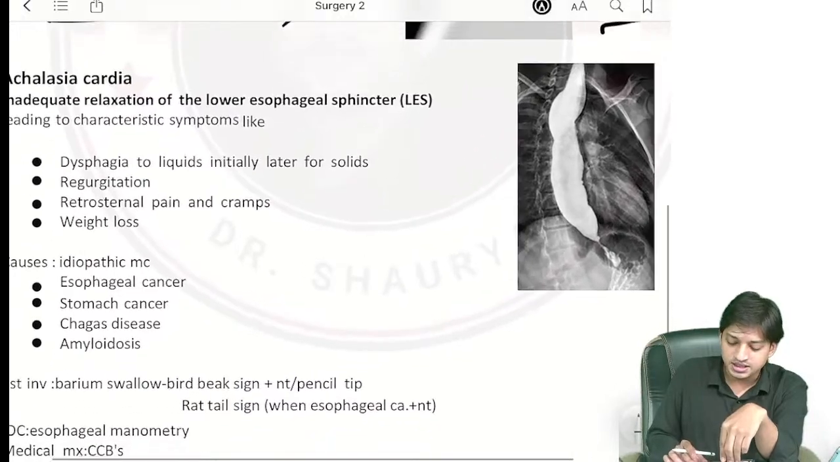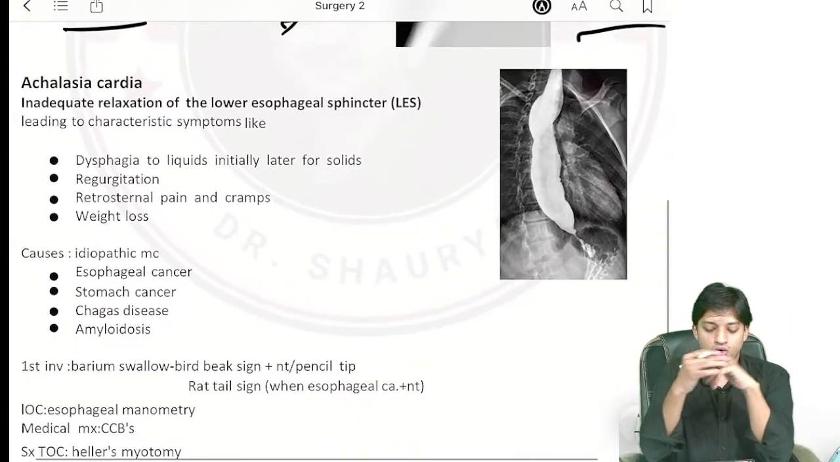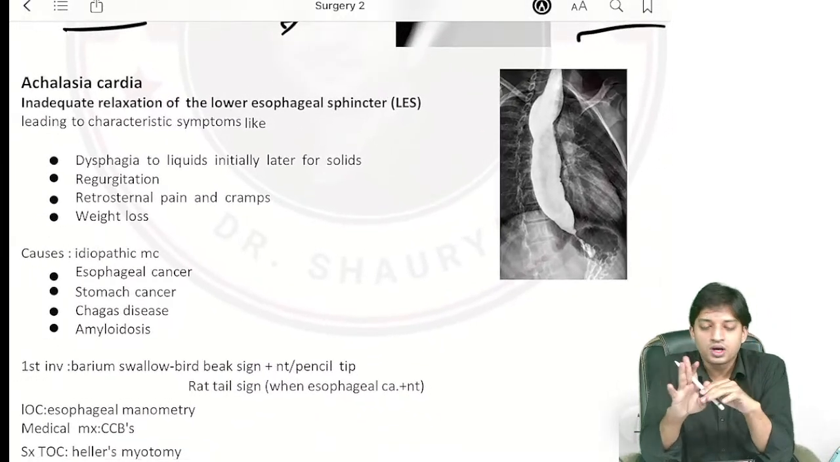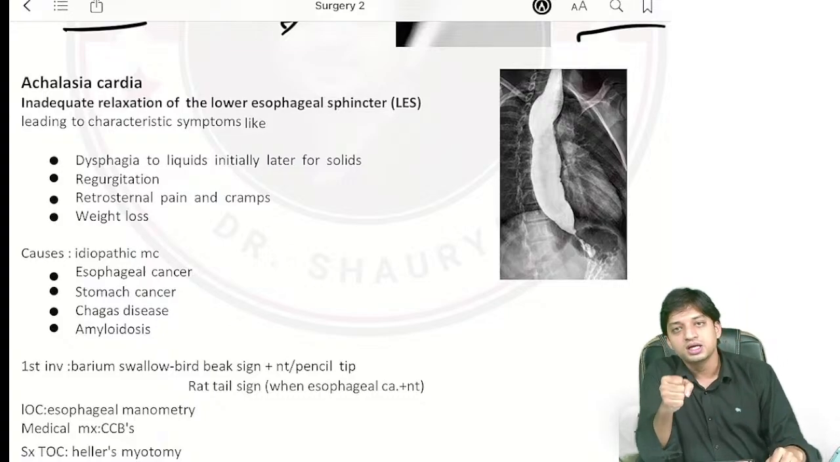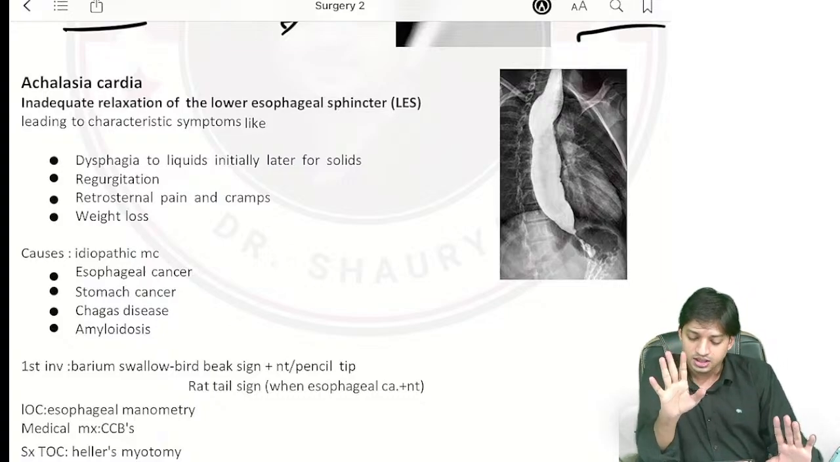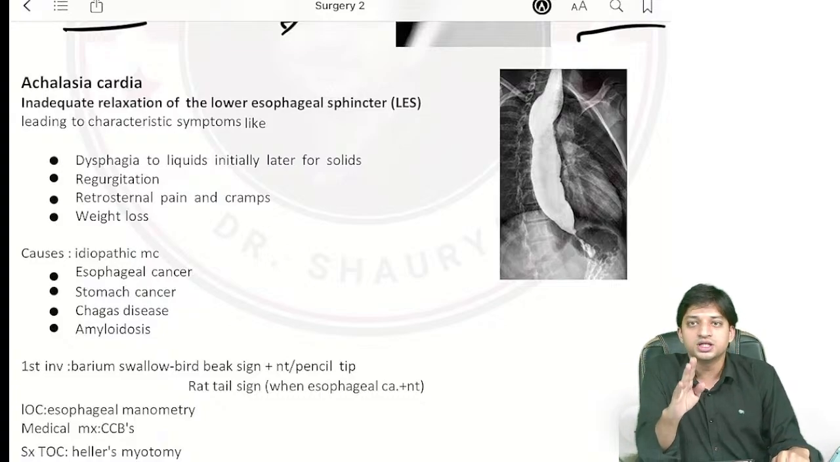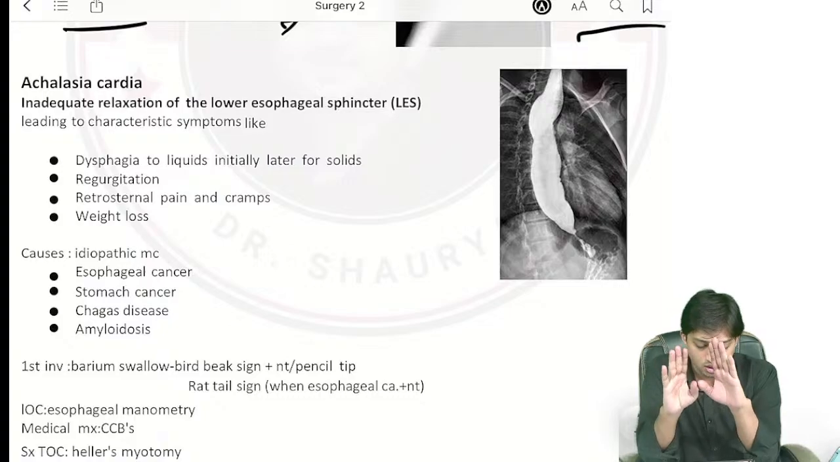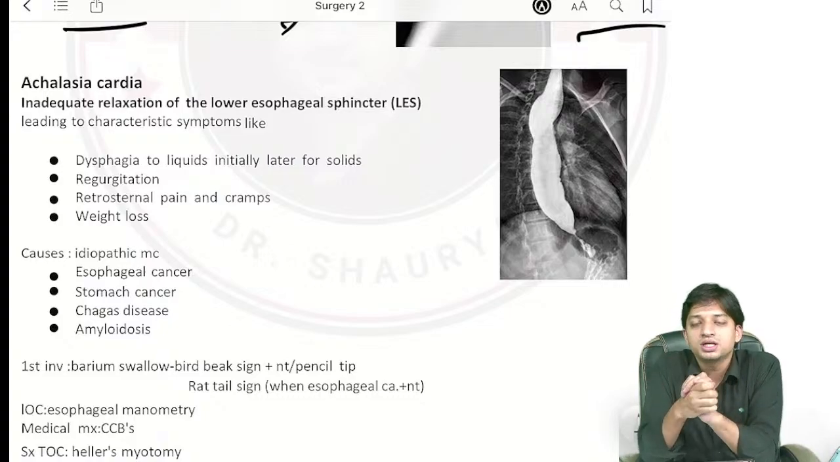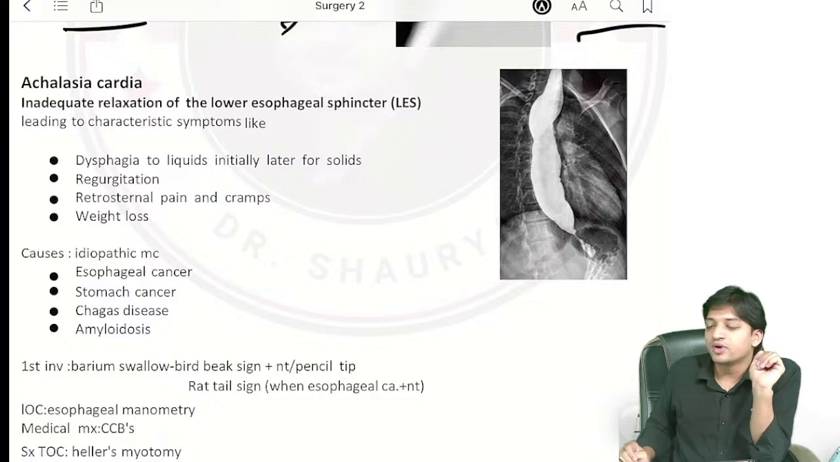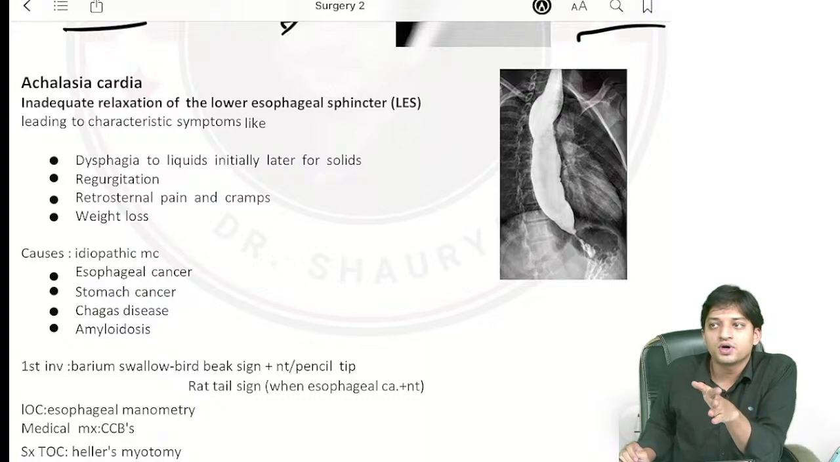Now, coming to achalasia cardia. So, what is achalasia cardia? The lower esophageal sphincter here fails to relax completely, right? And there will be symptoms. What are the symptoms? There will be dysphagia to the liquids initially, then to the solids. Understand? Now, just a minute, I'll take a pause here. Suppose in a question, if they give you dysphagia to solids first or dysphagia to liquids first, how will you differentiate, how will you determine, and how will you know?